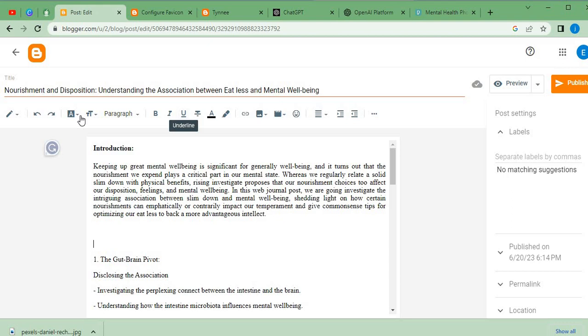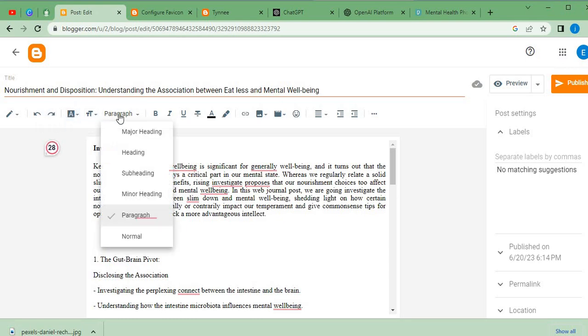You guys can take your time to explore all of this. This is where we can undo any error, we can redo, we can change the font type, we can change the font size, we can change the styling to heading, subheading, minor heading, paragraph, and even normal.